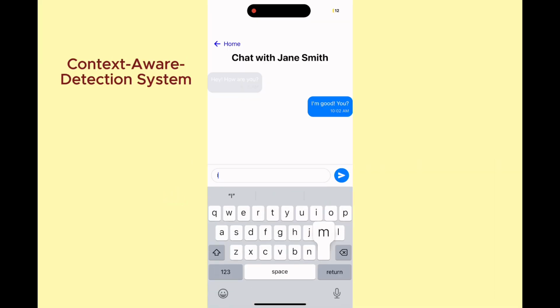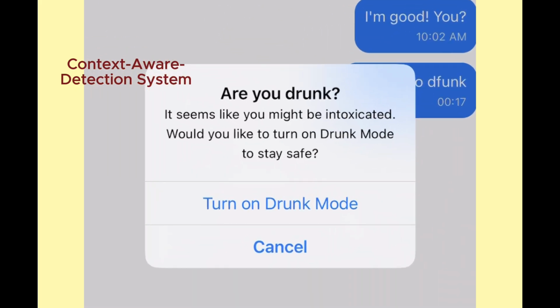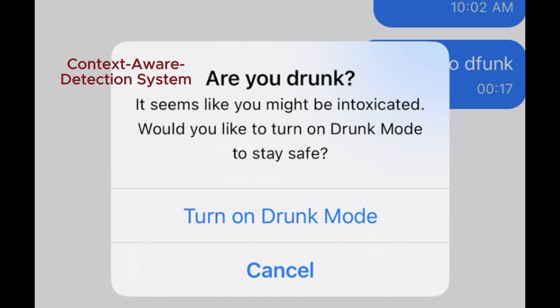In this example, it shows the user sending a text message and typing something incorrectly. The user was also shaking their phone, and the time of day was late on a Friday night. This all meant that the system responds by gently prompting the user to activate drunk mode.